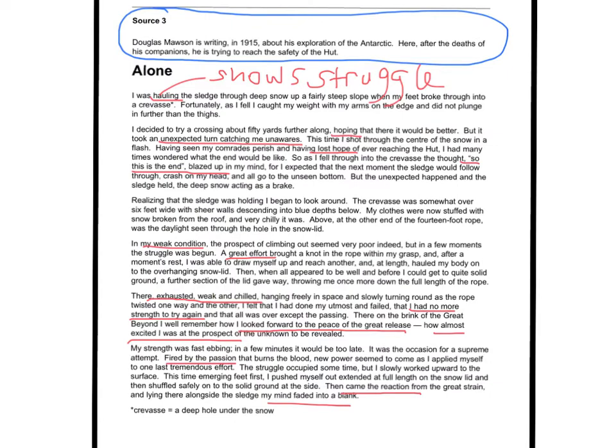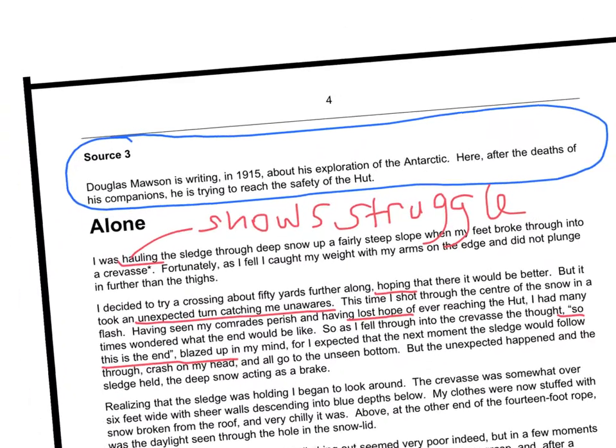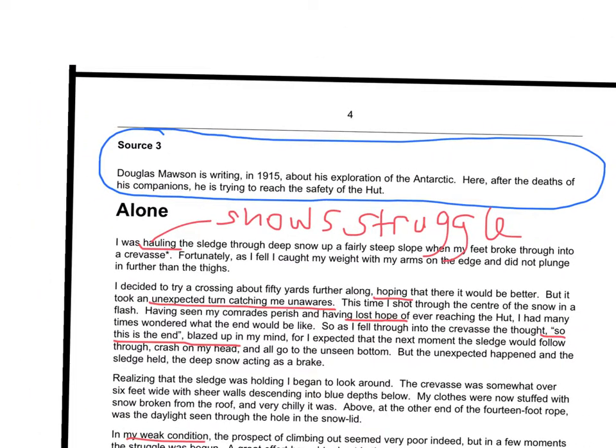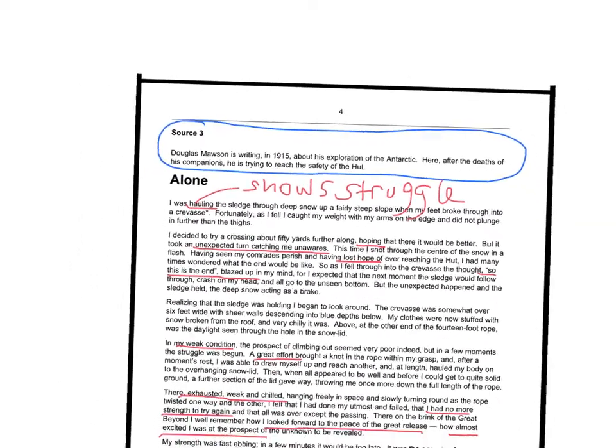Okay, so now I'm going to explain how to go about reading and annotating the source. So hopefully you will have read it once and got a good general understanding of the source. At this point I just want to make sure that you're aware that you must read the bit at the top here, because a lot of students miss this bit out, and this is the part that puts the whole thing into context, because it tells you where this extract is from and what's going on. Without that bit, the rest of it might not make sense, so make sure you do read that bit carefully.